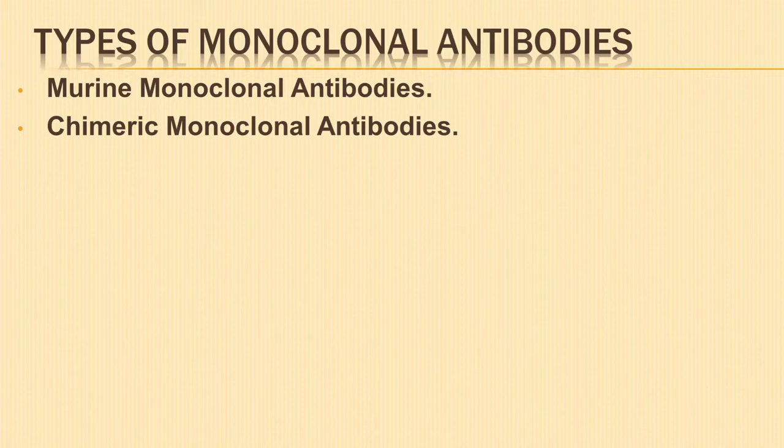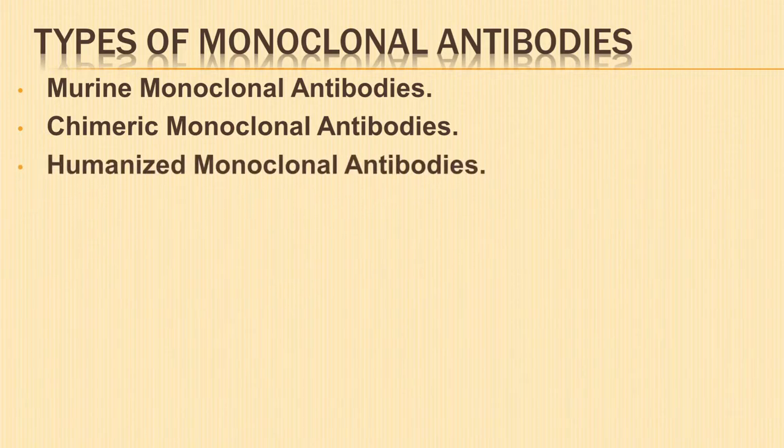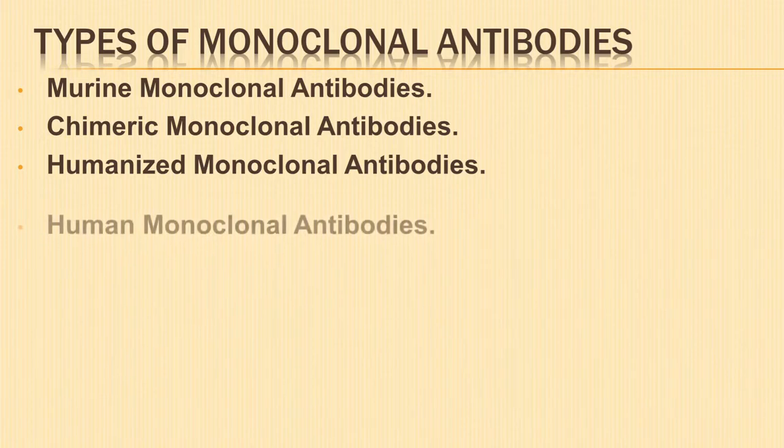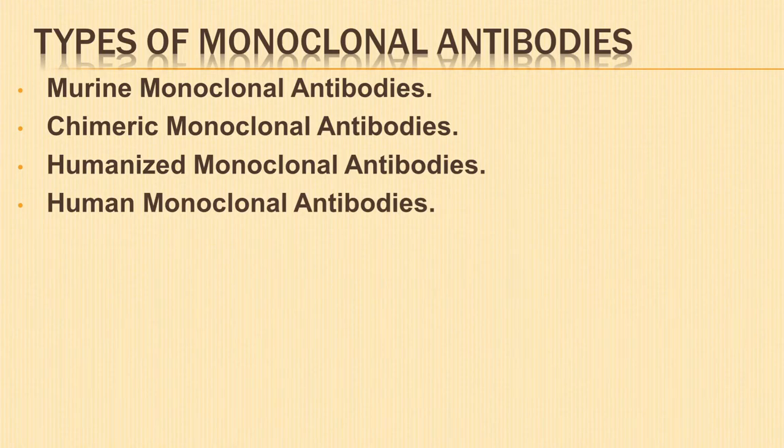It is made up of domains of different species. Humanized monoclonal antibodies are made up from modified protein sequence of non-human proteins. Human monoclonal antibodies are fully human proteins.